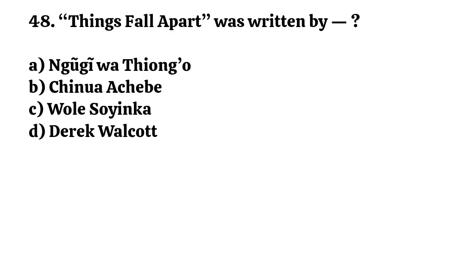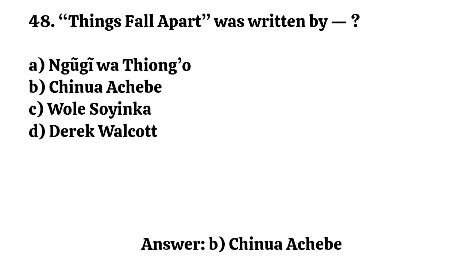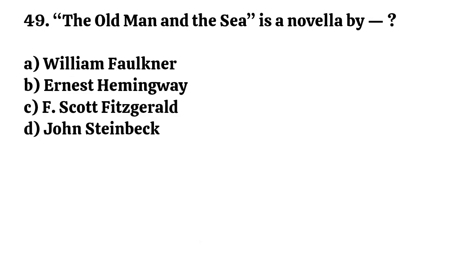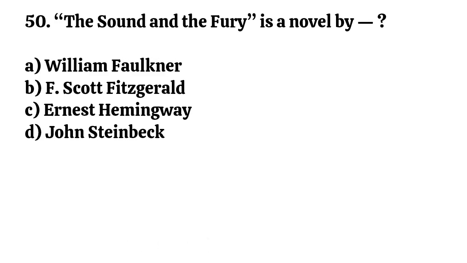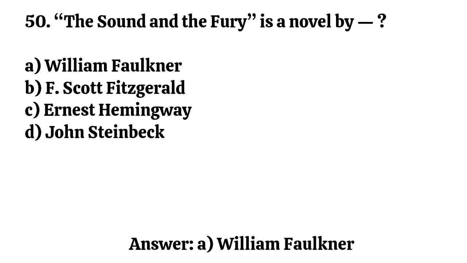Things Fall Apart was written by. Correct option is B. Chinua Achebe. Question number 49. The Old Man and the Sea is a novella by. Correct option is B. Ernest Hemingway. Question number 50. The Sound and the Fury is a novel by. Correct option is A. William Faulkner.